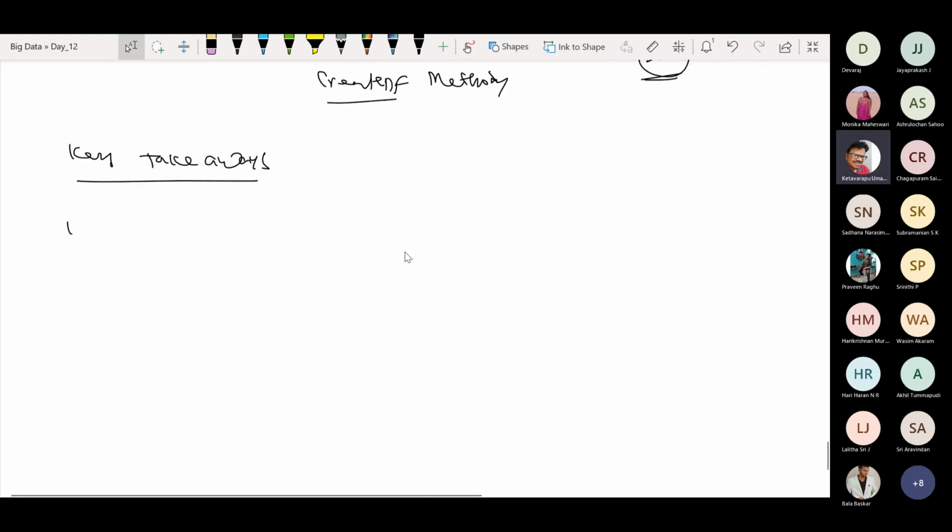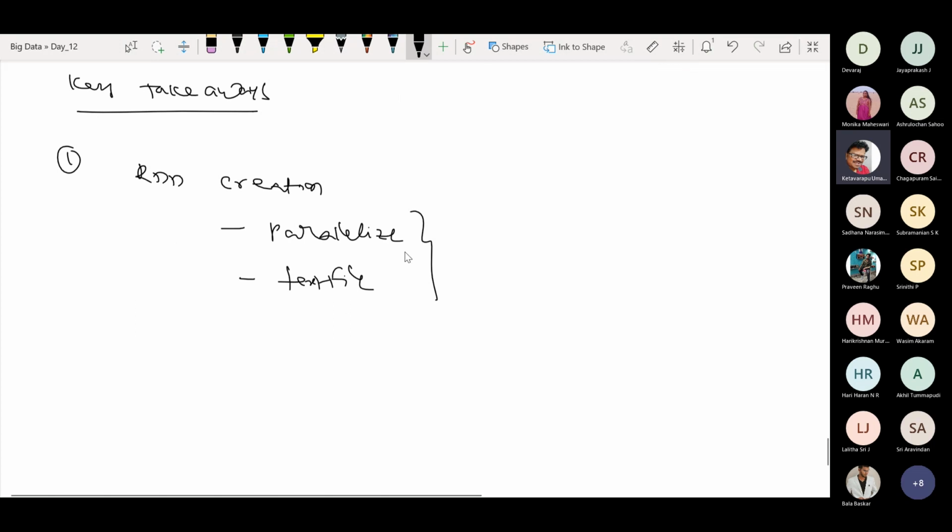So initially we started the discussion with RDD creation. There are parallelize, and of course another thing is with text files. In these two ways, you can observe your RDD creation. The second thing we have done is the Spark object creation, where I can use the master, and your master may be yarn or local or Spark. Either of the things you can use.